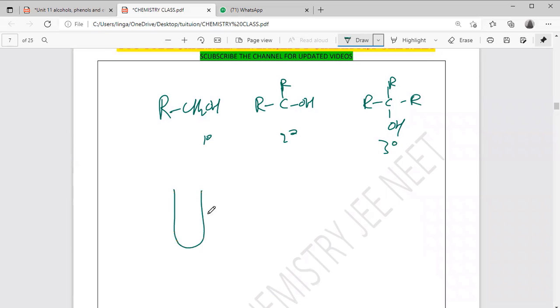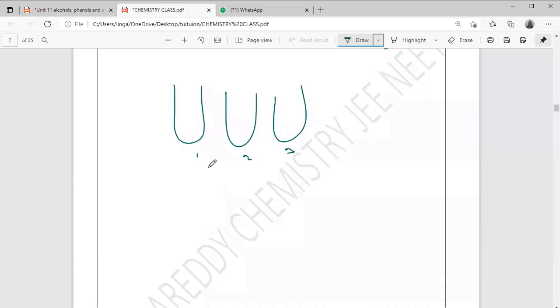Suppose these compounds are mixed in three test tubes, randomly, somewhere the first one, second one, third one. Even in class 12th there is an experiment in practicals. They will ask you to identify the functional group of the given compound. These test tubes they will give. We have to tell which is the primary alcohol, which is the secondary, which is the tertiary alcohol. Lucas reagent is also there in the lab. You will add 2-3 drops in each.